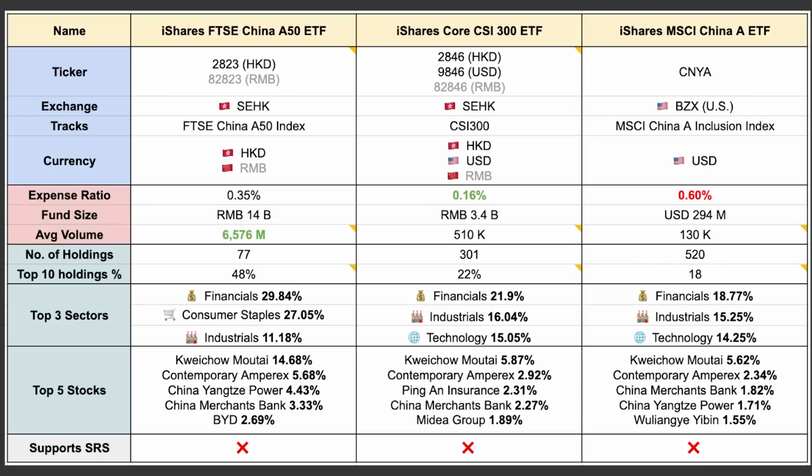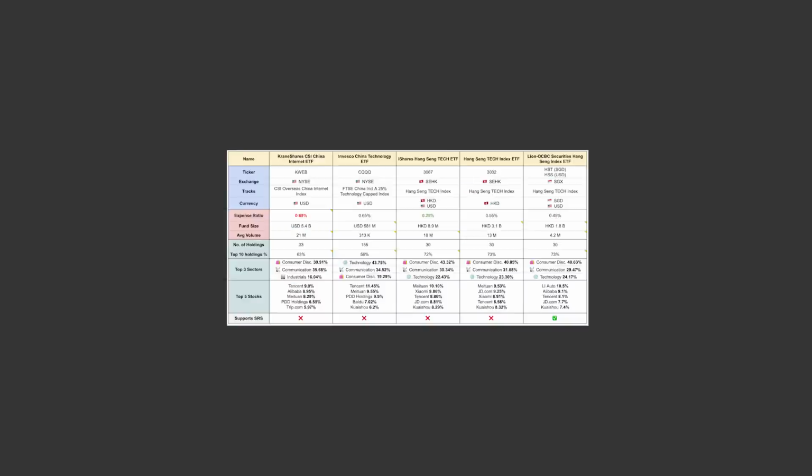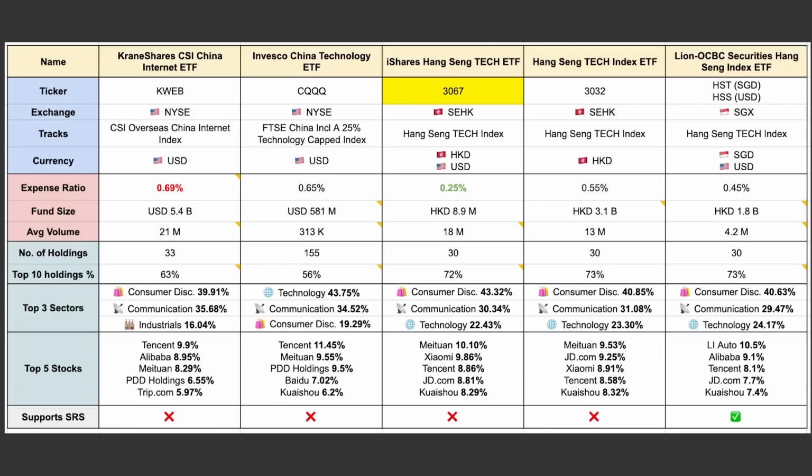But maybe you already have some China holdings and you are looking to increase your allocation in the domestic China market. Or maybe you just want some diversification. In that case, you can check out the A-share ETF, specifically the 2846 ETF. Then maybe you just want the high growth potential from China tech companies. If that's the case, you can invest in the 3067 ETF.